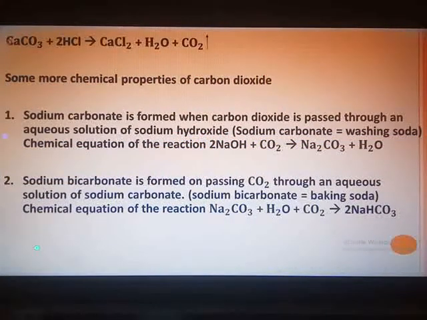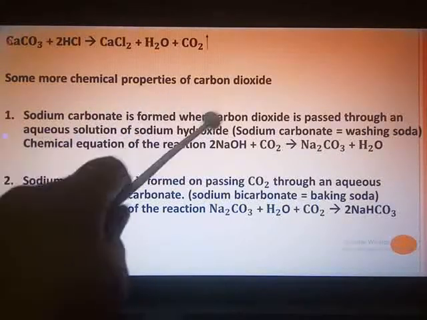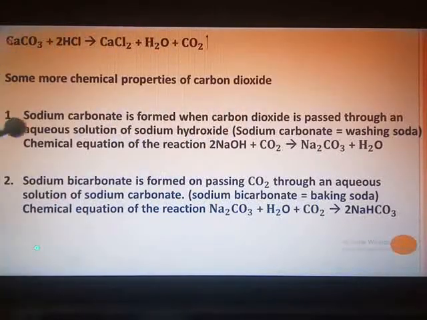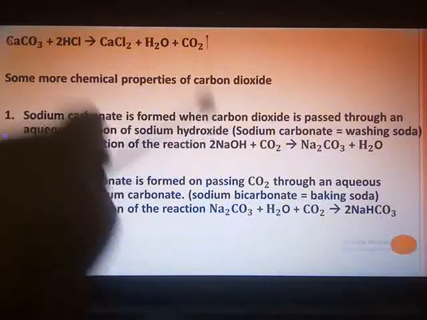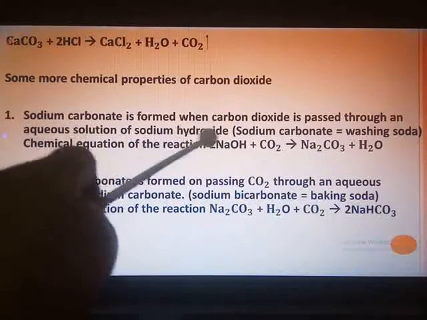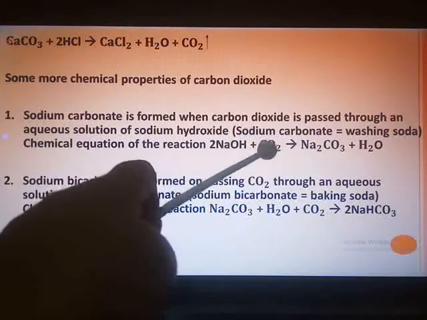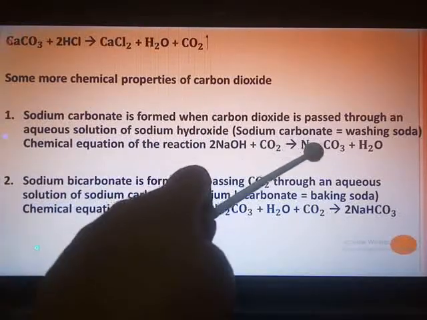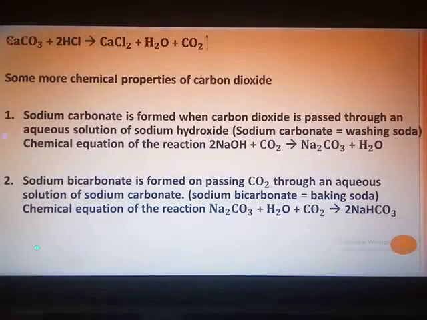Other than this, some chemical properties of carbon dioxide are, the first one, sodium carbonate is formed when carbon dioxide gas is passed through an aqueous solution of sodium hydroxide, that is NaOH. What is sodium carbonate? It is nothing but washing soda, and the chemical equation for this statement is sodium hydroxide when treated with carbon dioxide forms sodium carbonate plus water.